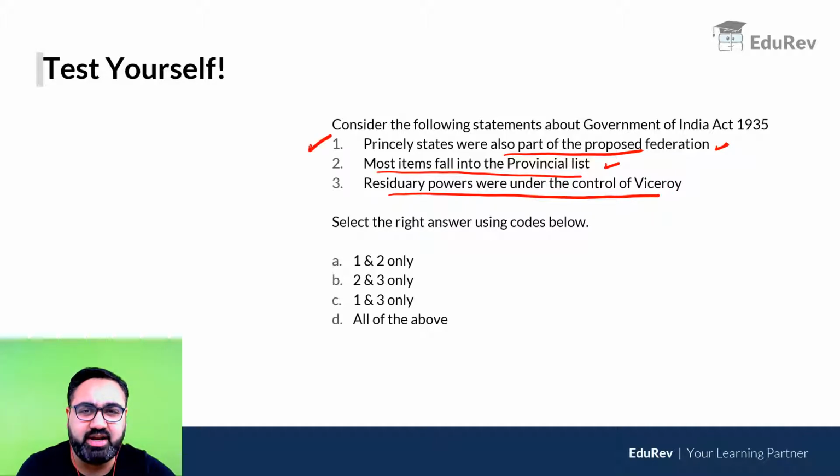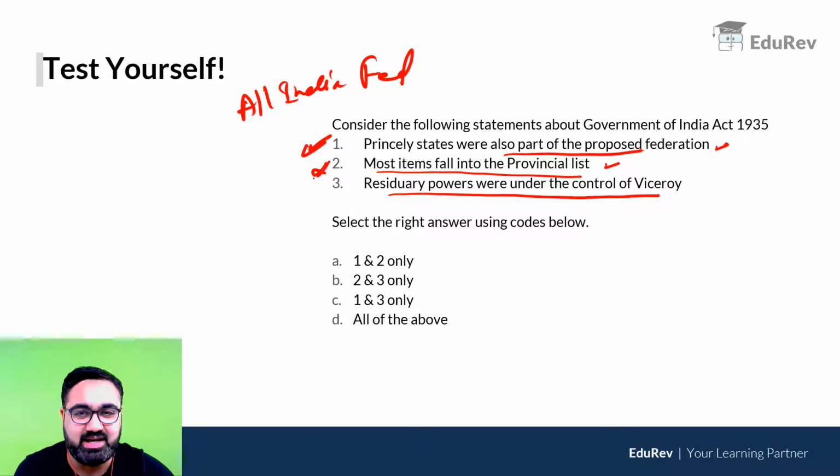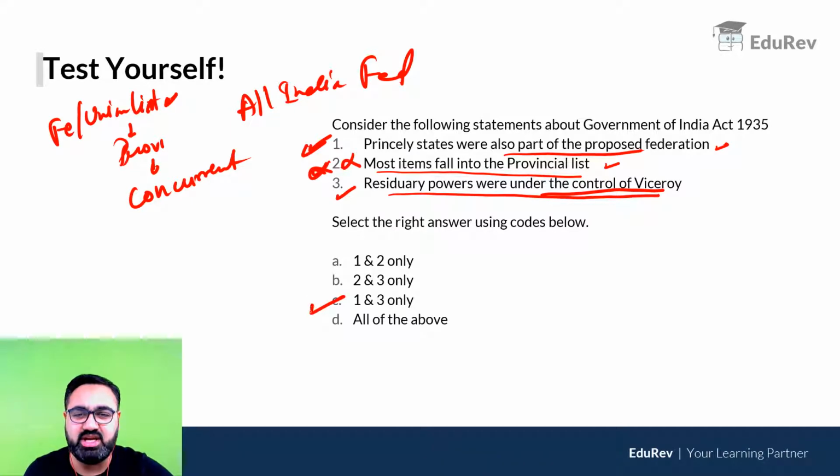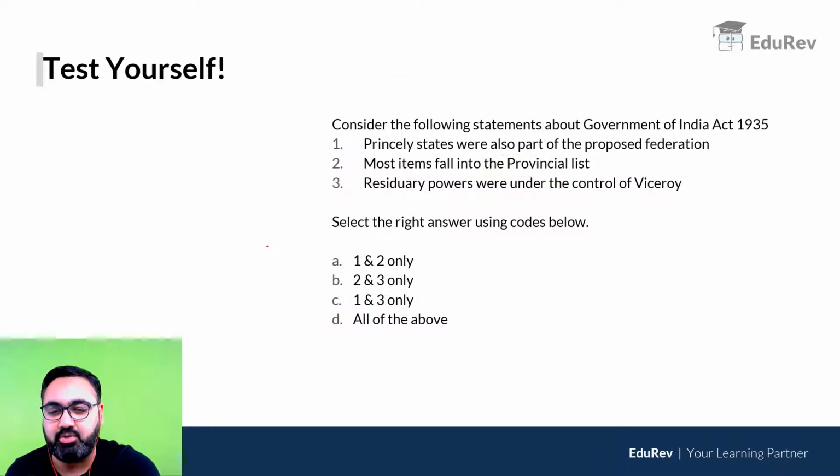Now, first is obviously correct. The All India Federation that was proposed would have British India and the princely states. Second is incorrect. As I said earlier also, you don't need to remember the number of items, but just remember the federal list or the union list, these are the same things, they had the most items. Then the provincial list had items, and then the third and the least number of items were in the concurrent list. So the second statement is incorrect. Third statement is that residuary powers were under the control of the Viceroy. This is absolutely correct. So C is the correct option. Statement second is incorrect. You can make a note of it if you want.